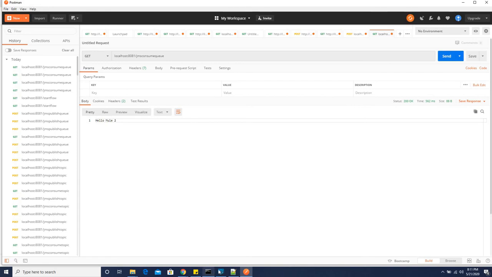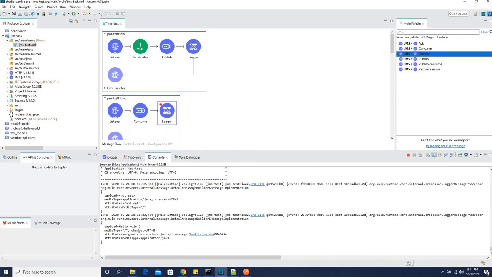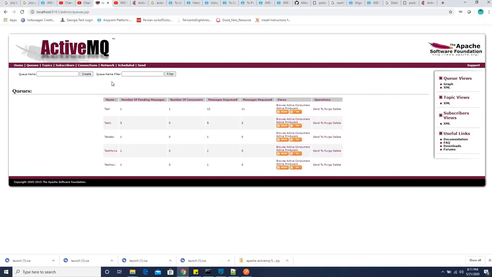Hello Mule 2, we received our answer here. We received our response, and in the console we are going to see the same payload, hello Mule 2, which we set. And if you go here in the ActiveMQ again and just refresh it.